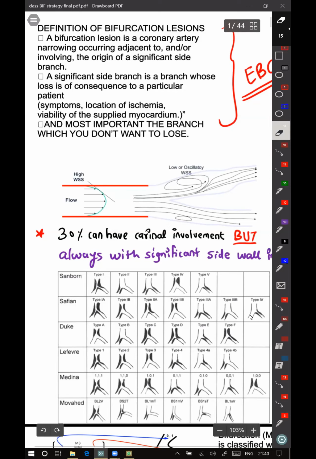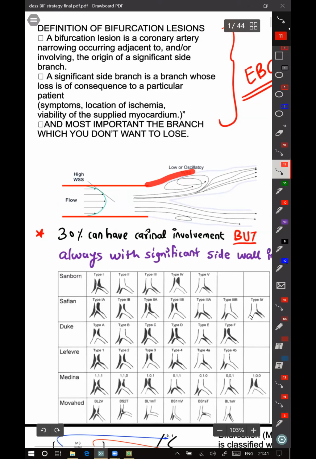So the flow across a bifurcation lesion is usually laminar. Once the bifurcation arrives, the carina is usually spared, but because of the oscillatory flow, the lateral walls of the bifurcation get affected.